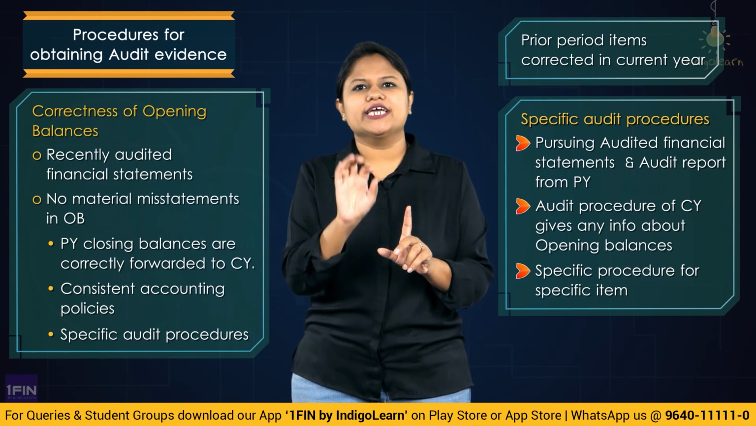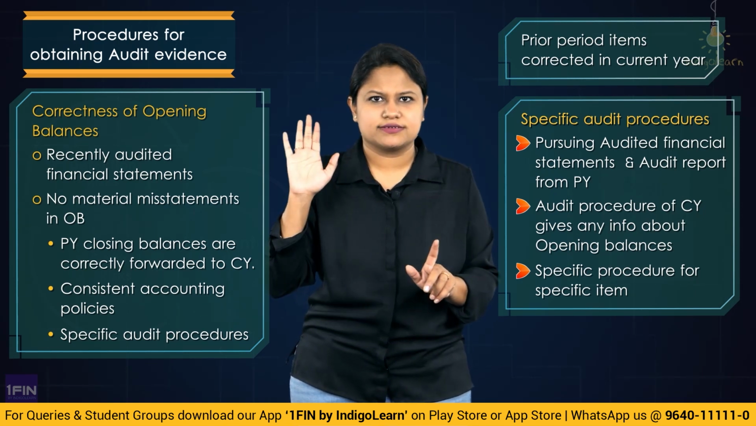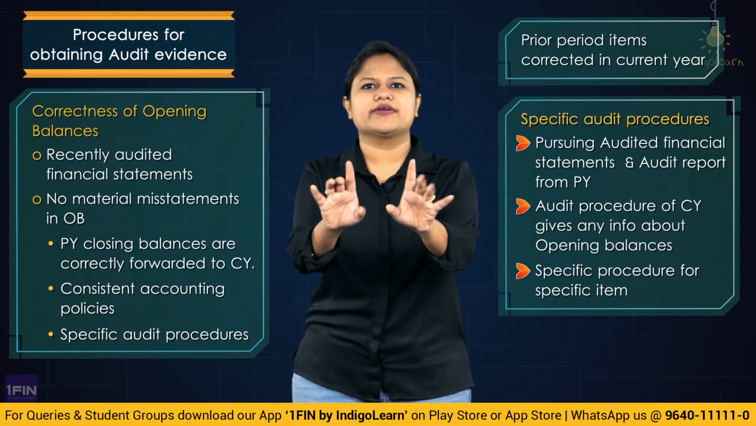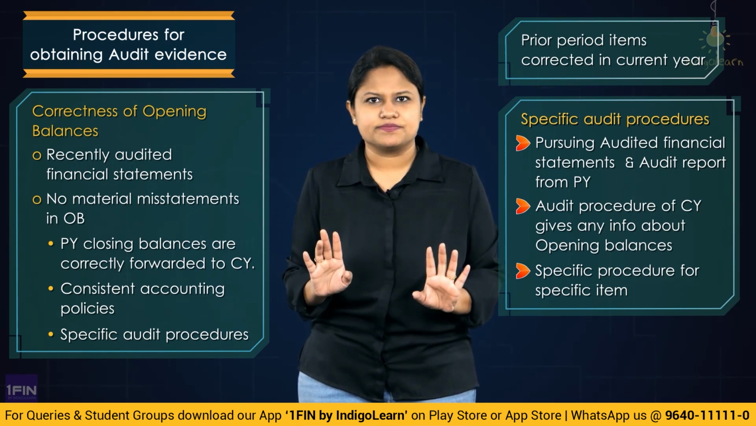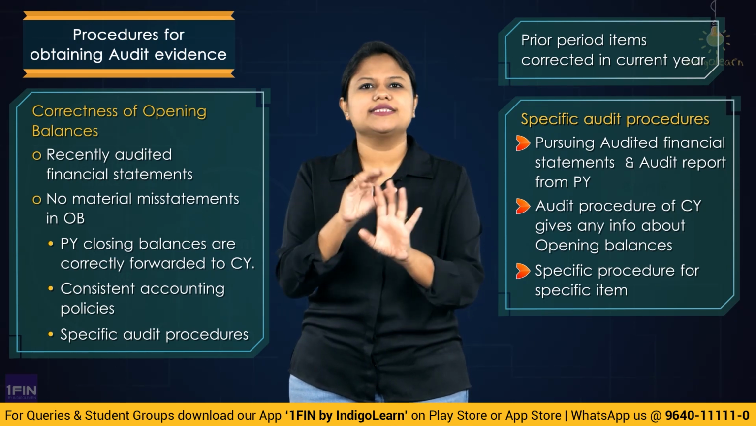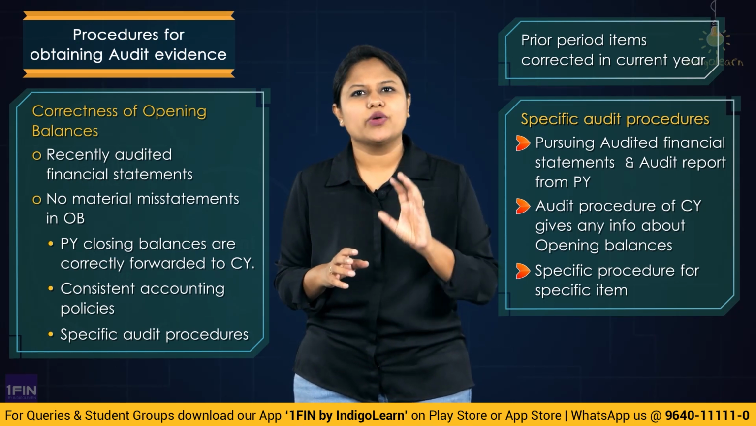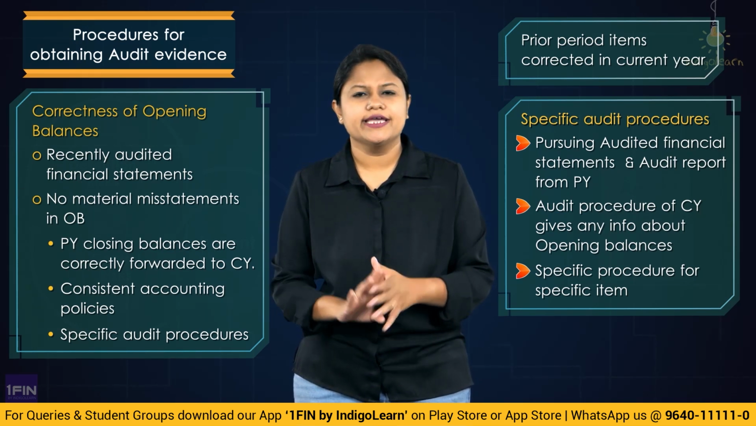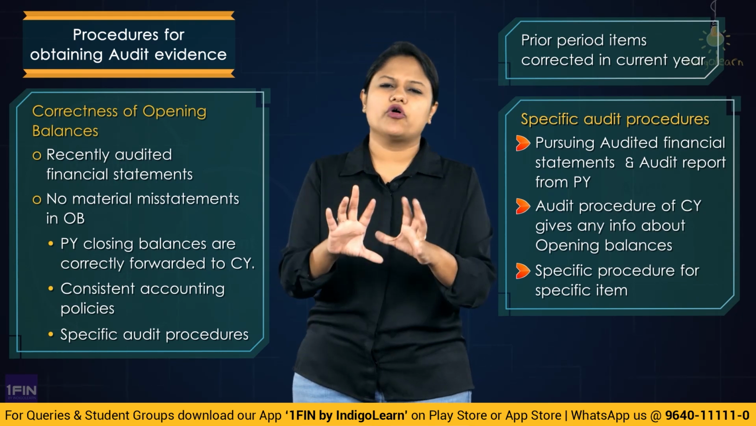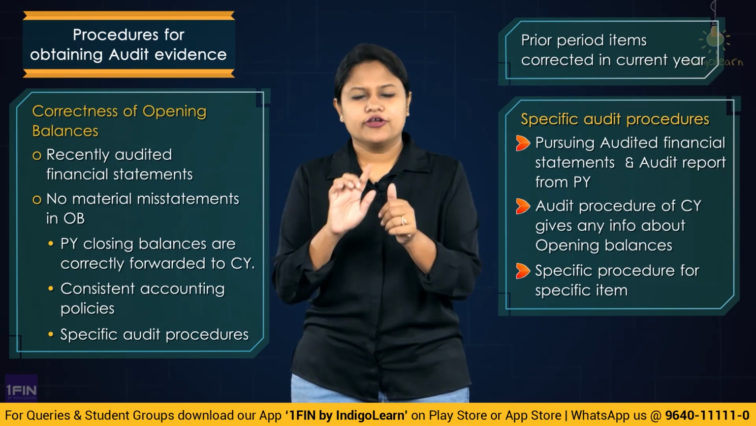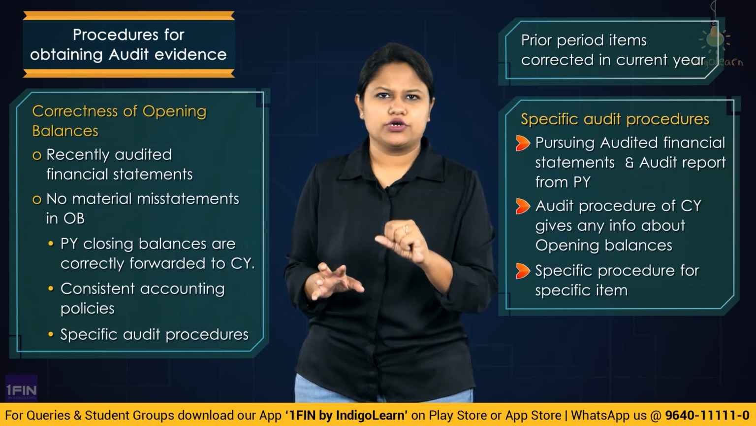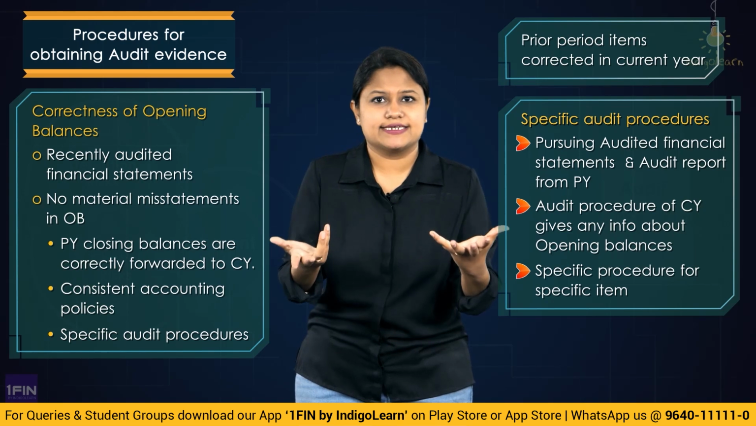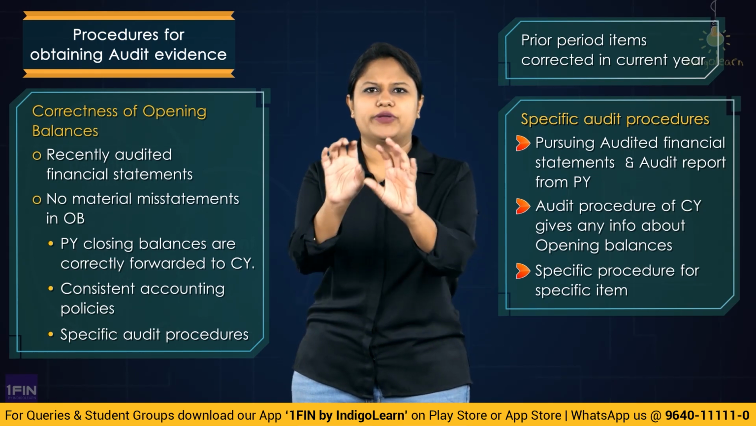Second, the opening balance should reflect appropriate accounting policies. That means the accounting policies adopted are appropriate in the given circumstances and are consistently applied. Under the third they are giving you multiple options again. They give three things, and you can apply any of the three to obtain evidence regarding the opening balance. The first one: pursue the audit report or the audited financial statements. Read it, understand it, inspect it, and see whether you get any evidence regarding the opening balance. Clear?